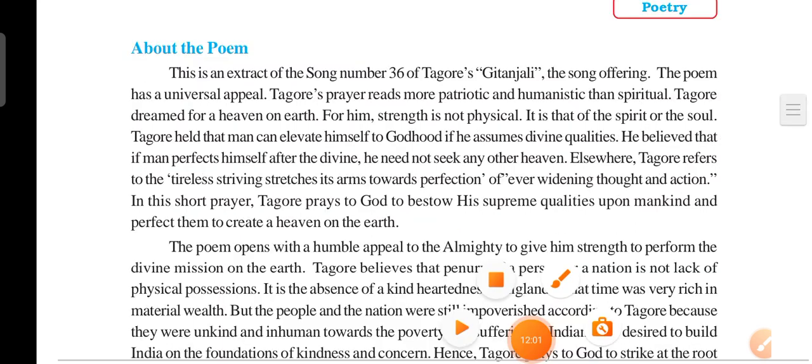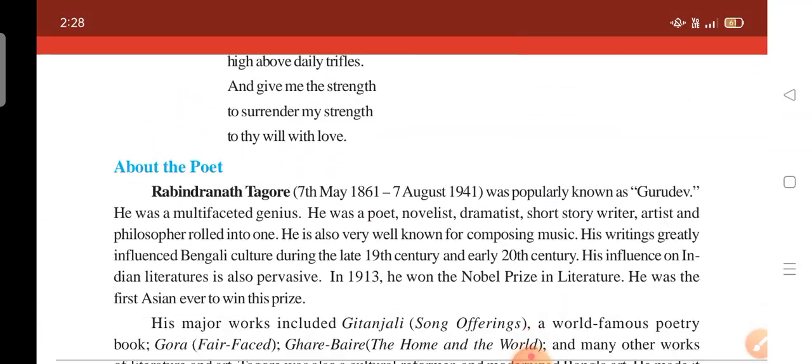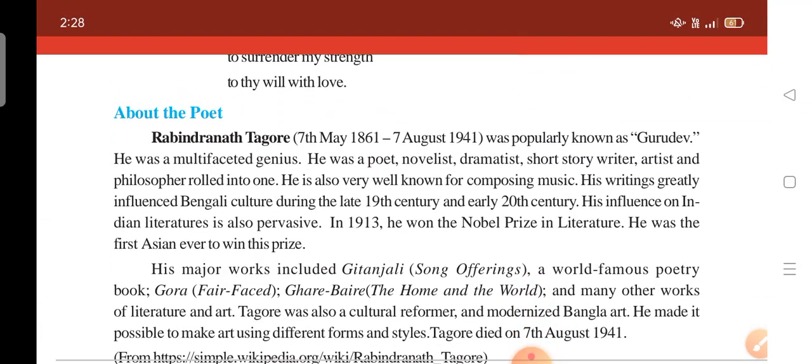Next, second question. How unique is Tagore's prayer to God? This is my prayer to thee, my Lord, Rabindranath Tagore. About the author. So this is about the poem, no? About the poet we have to write, like Rabindranath Tagore.